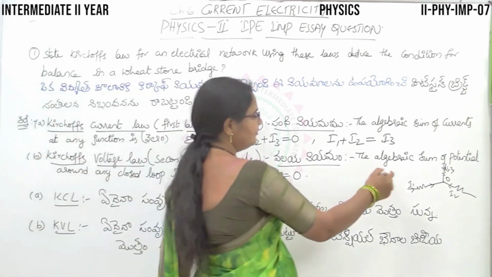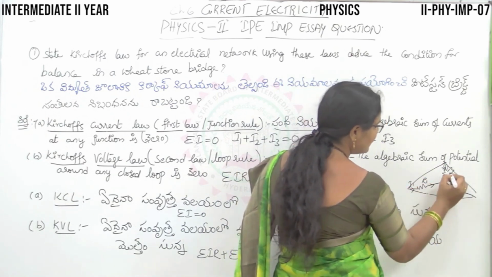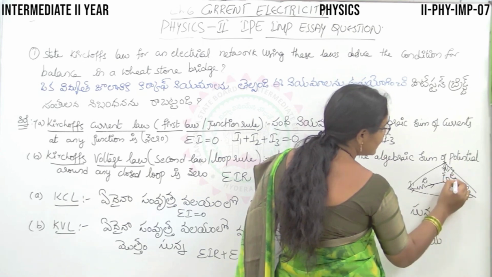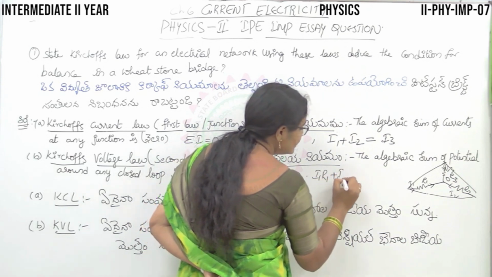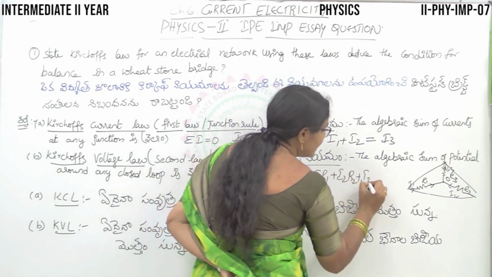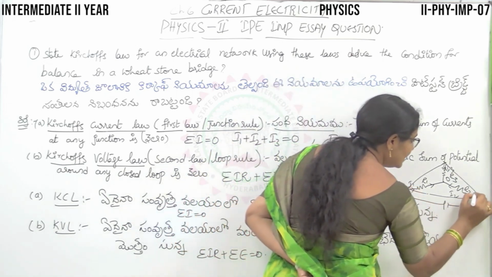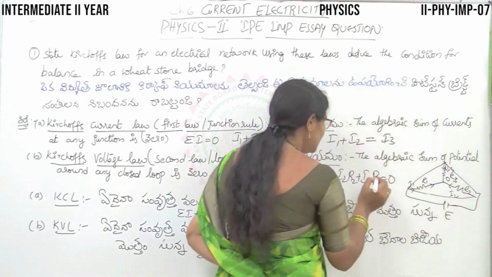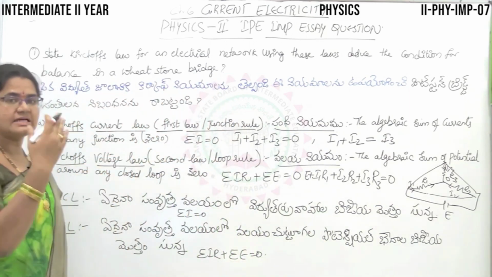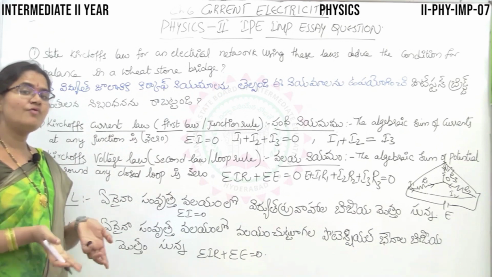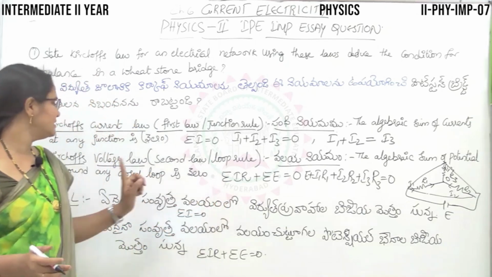So here consider this loop. This is R1, let this be R2 and R3. And what is that? I1 R1 plus I2 R2 plus I3 R3 is... If this is connected to some external supply, it will have its own potential, right? So EMF, that will also be added. That's E. So all the potentials enclosed within a closed loop, the algebraic sum of all the potentials enclosed within a loop is equal to 0. This is the meaning of this statement.